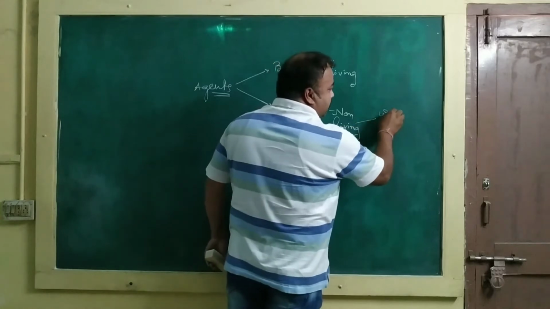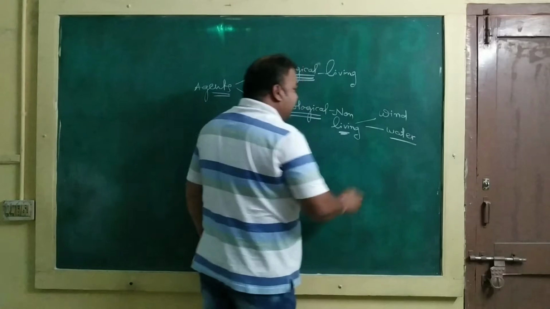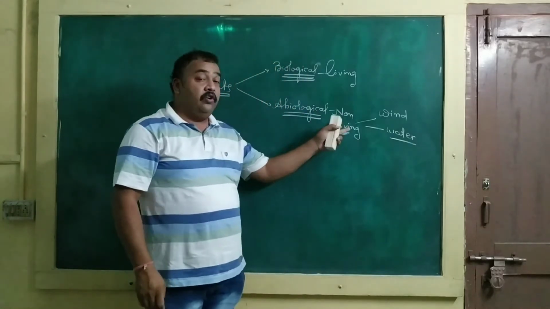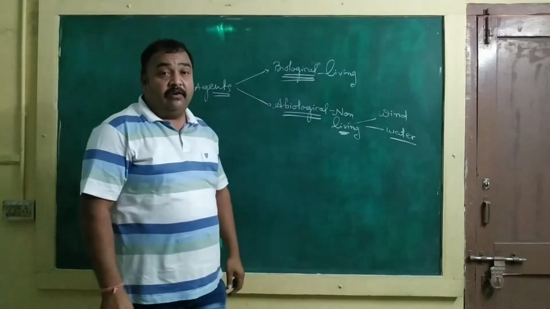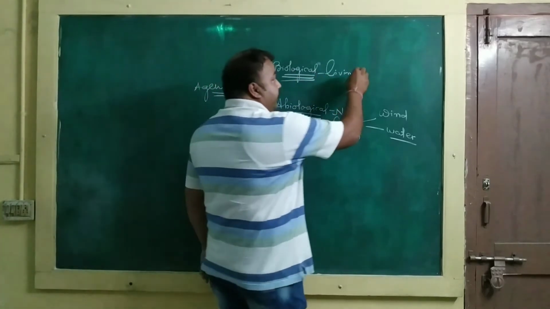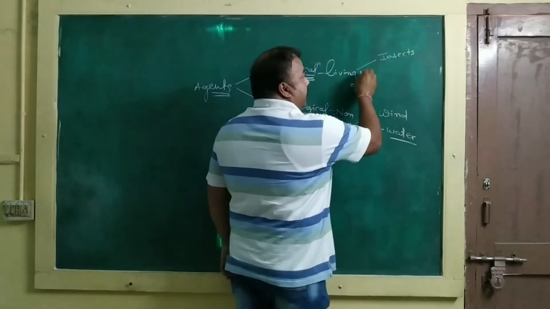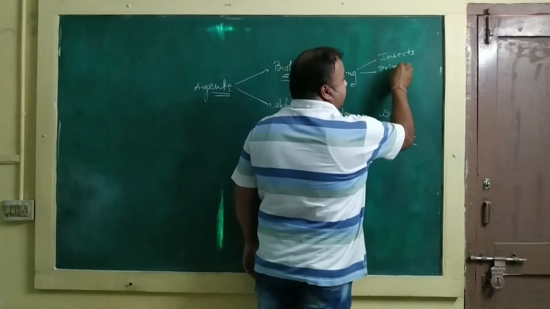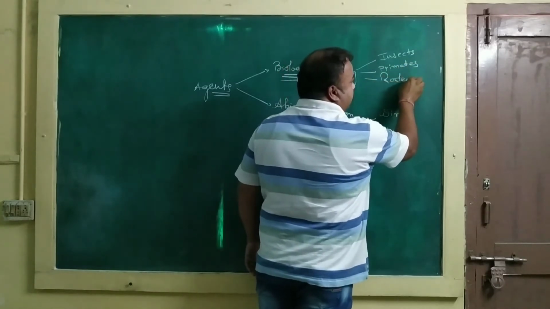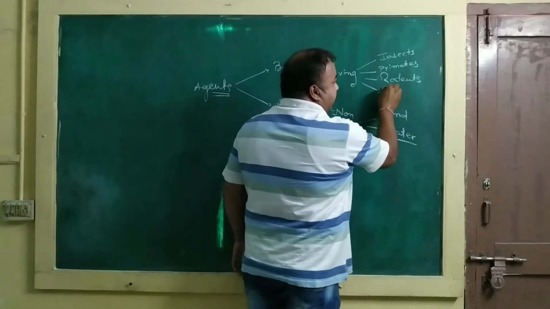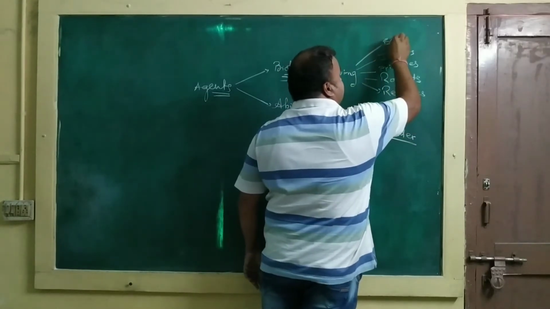See, wind and water are known as abiological or non-living agents. Whereas when we talk about biological or living agents, they may be insects, they may be primates, they may be rodents, they may be reptiles, they may be bats.